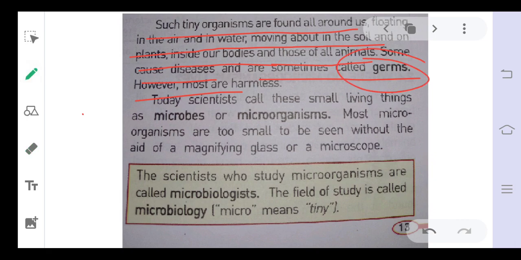Germs are also known as pathogens. Pathogens or germs are small microorganisms that cause diseases. So, what are germs? Germs are disease causing microorganisms.